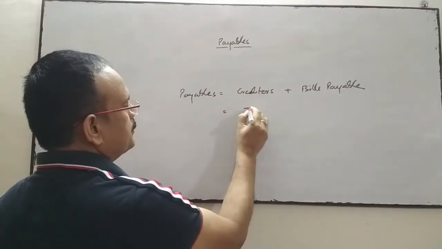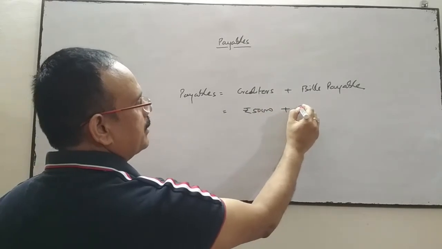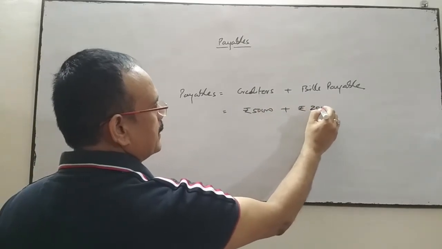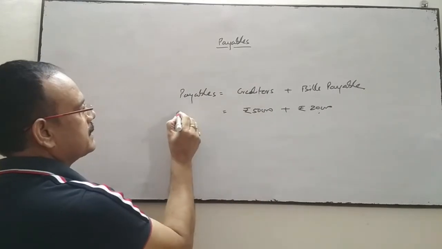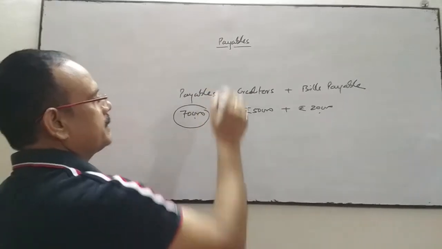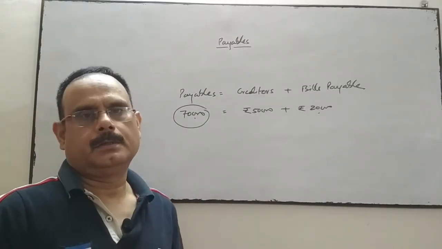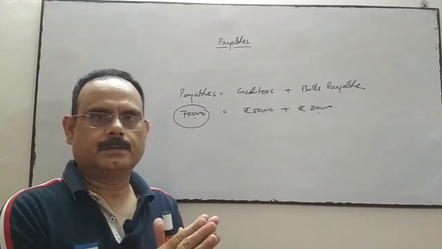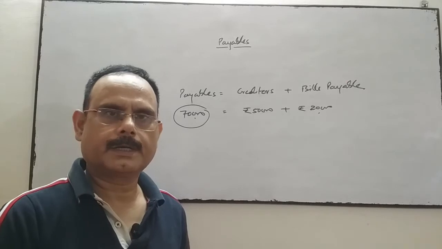Suppose creditors is rupees 50,000 and bills payable of rupees 20,000. So total payables is 70,000. So 70,000 is called payables. Creditors plus bills payable together known as payables. Okay.